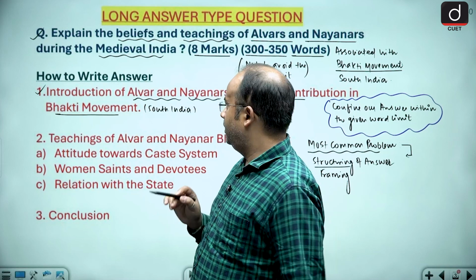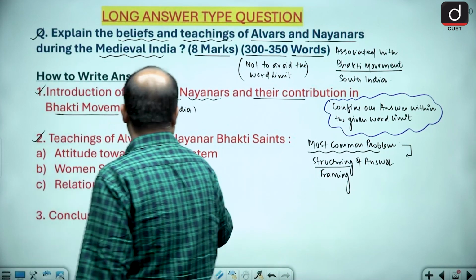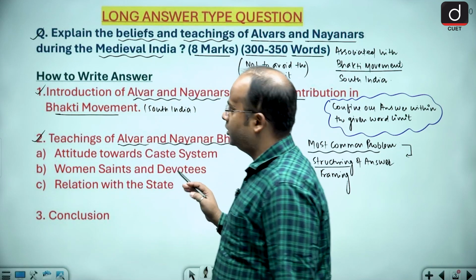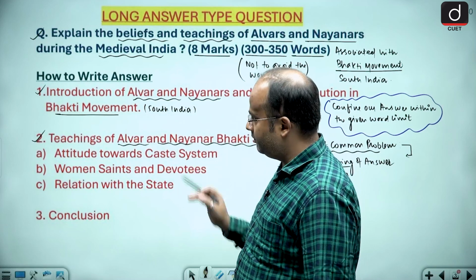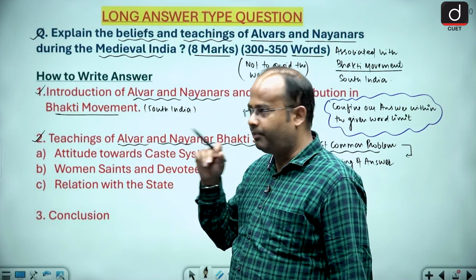Next, we will be discussing the teaching of Alwar and Nainar Bhakti saints. What exactly was their teaching, that we will discuss, and we will break the second point into three sub points.